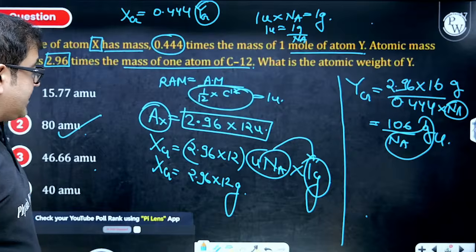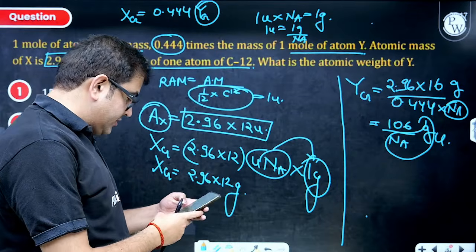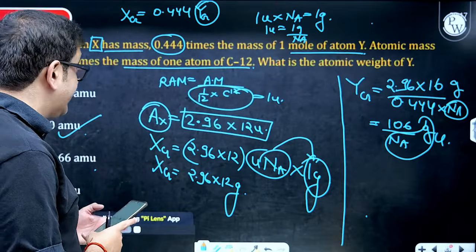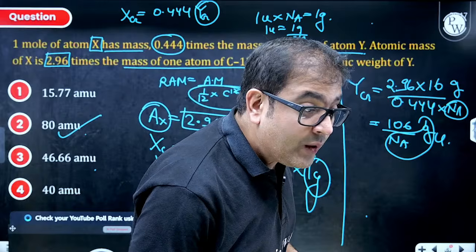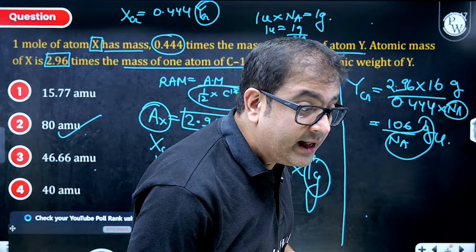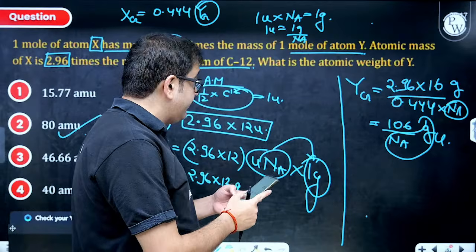But I guess this is coming out to be, okay, this is not coming out as we are expecting. It is not coming out 80. So we are doing some 106. Yes sir, 80 answer hai. Yes, even I can see that, beta. But let us see where we have gone wrong.